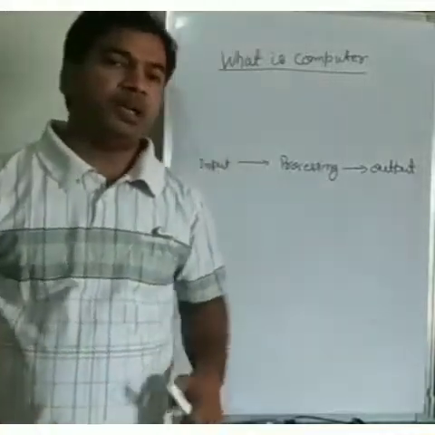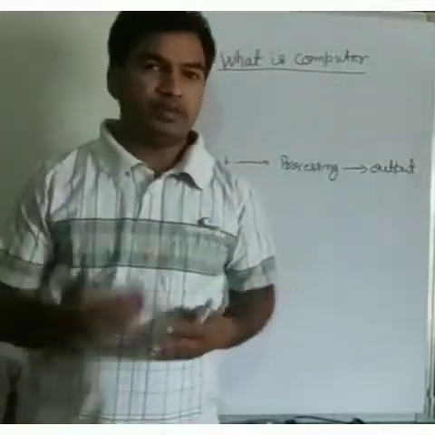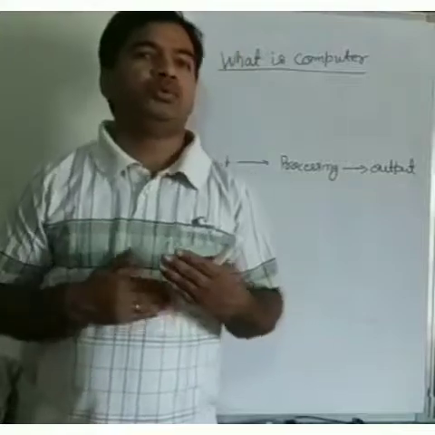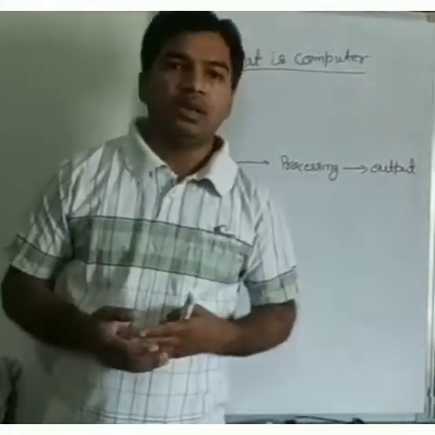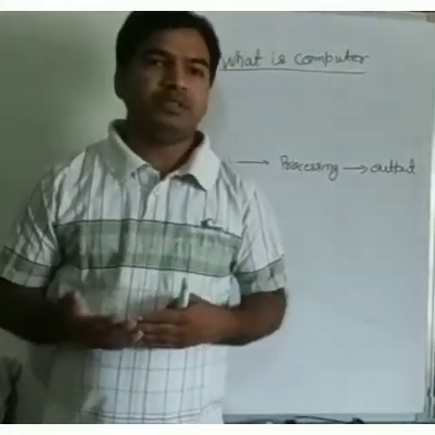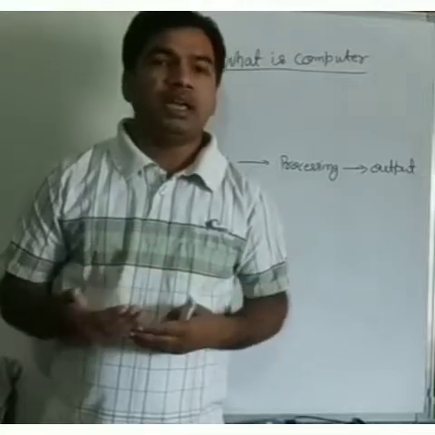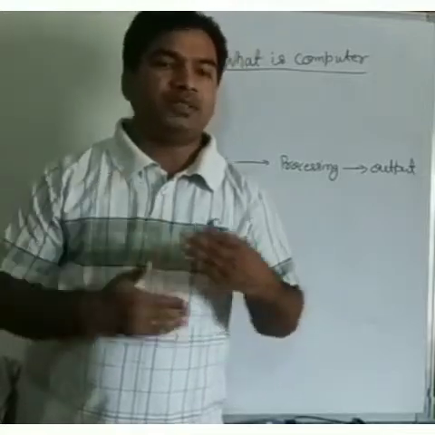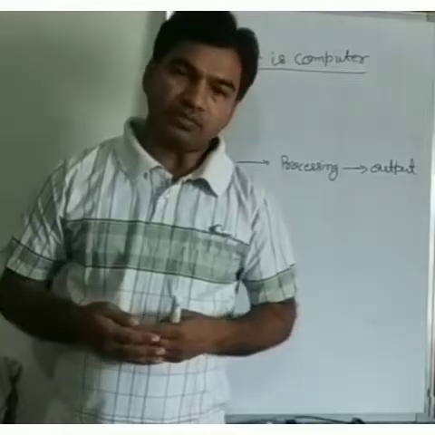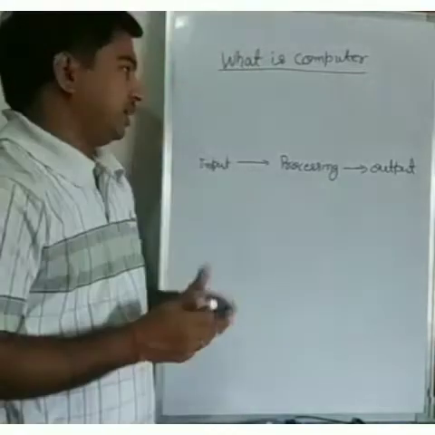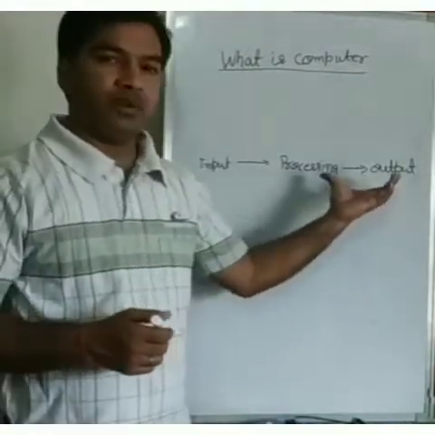What is a computer? A computer is an electronic machine which is used to process data, and it converts it into information. The processing of the computer works in the following way.